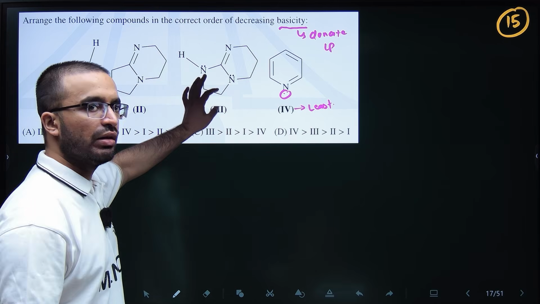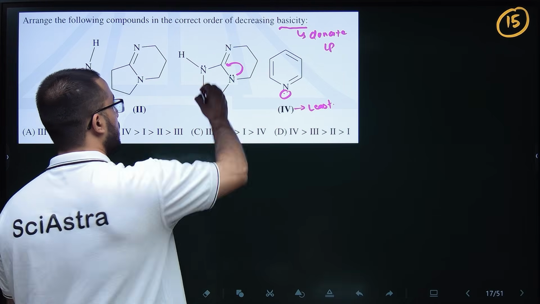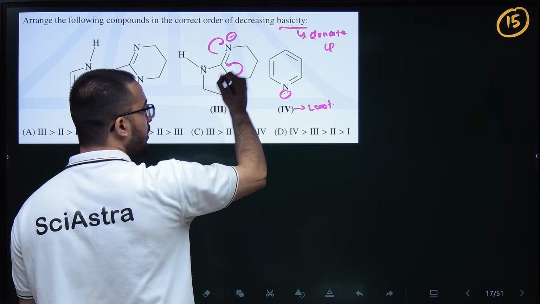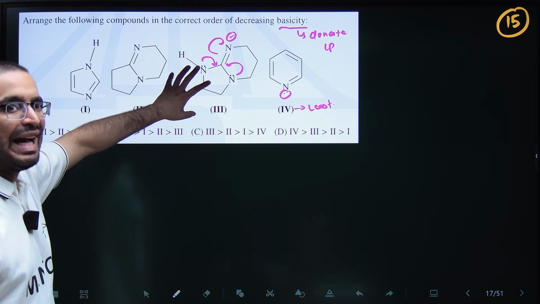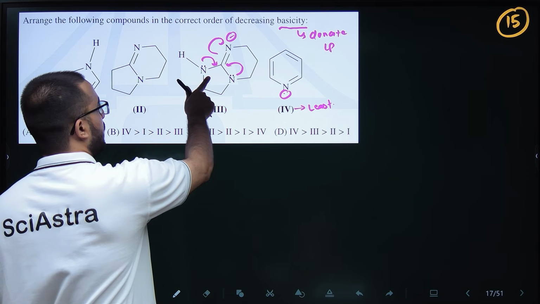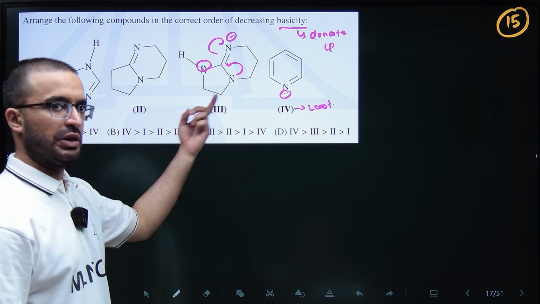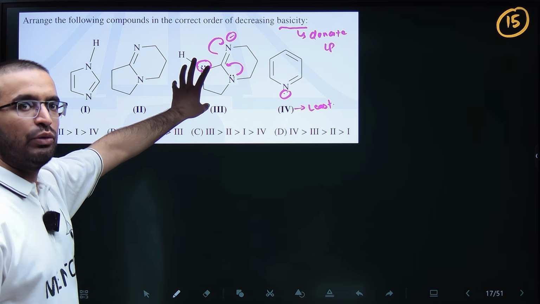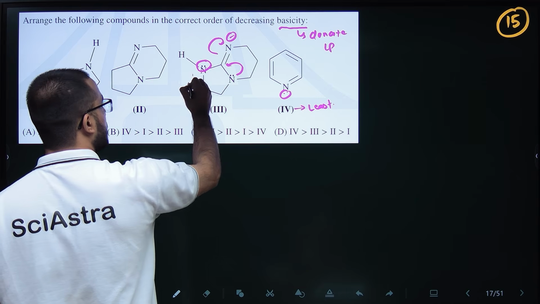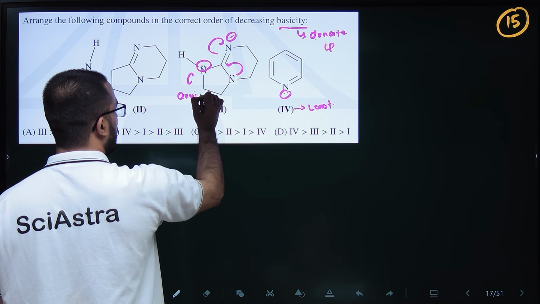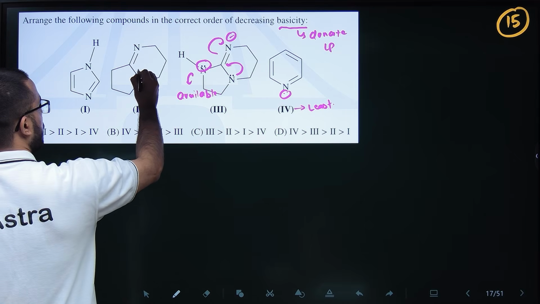So here if you see third, if this lone pair attacks here, goes into conjugation, this will open up and go into minus charge. Similarly, if this attacks here, this will again go into minus charge. So at any particular time, if one lone pair is going into conjugation, the other will be available for donation. So two lone pairs are not involved in conjugation at the same time. So if this is involved in conjugation, this will be available.